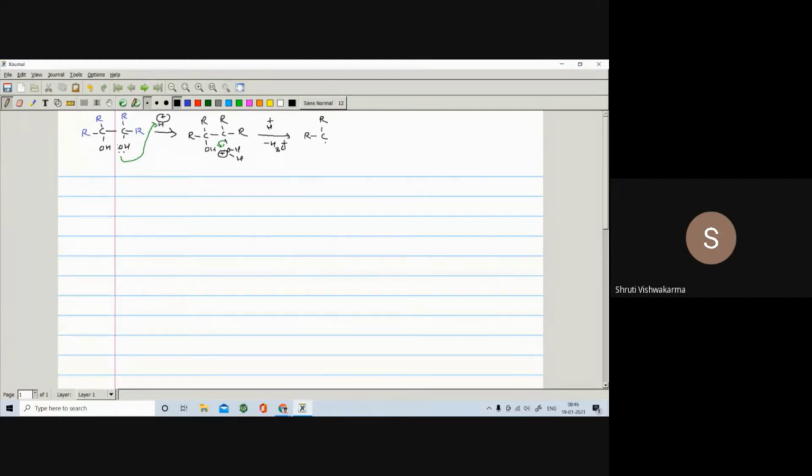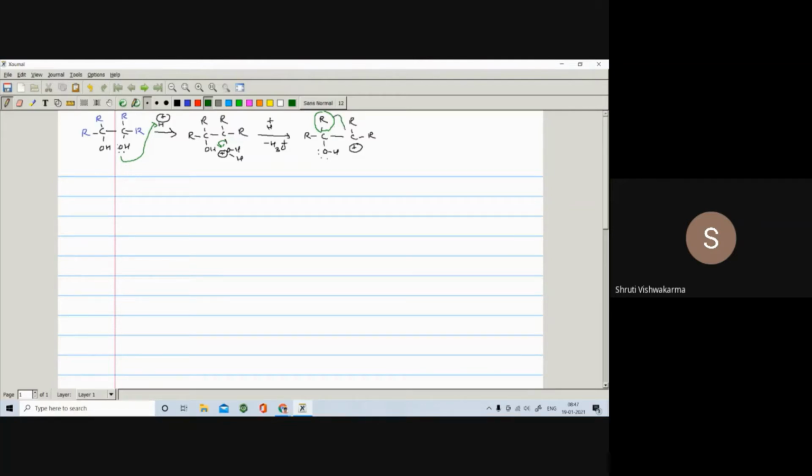You get here R, O, H, which has two lone pairs, and a carbon with R and R, and the carbon becomes positive. There is a formation of a carbocation. R along with its electron pair, that is with the bond, you can write either as an arrow from this bond onto this carbon, which is one convention, or you can write it like this.